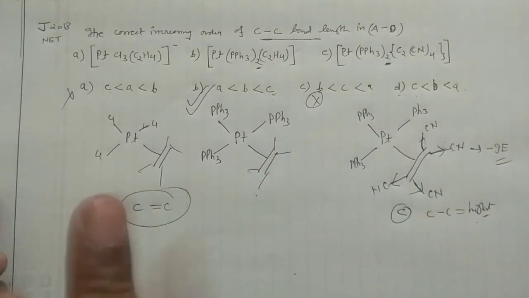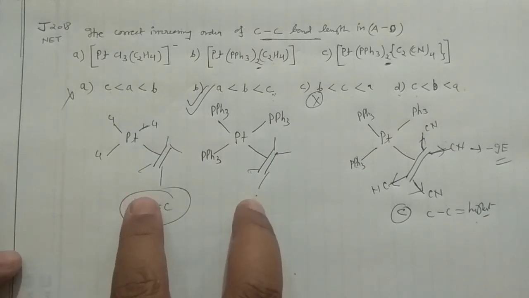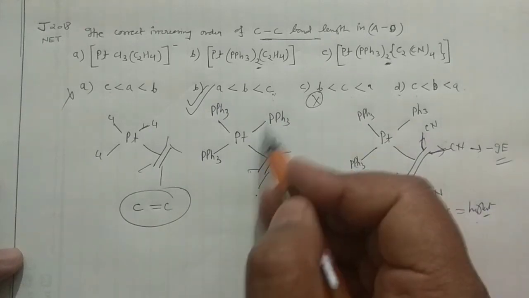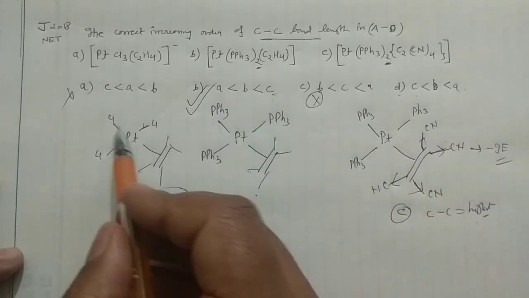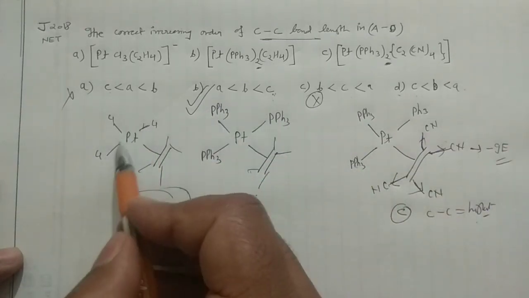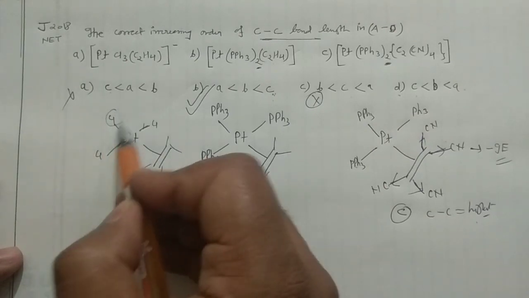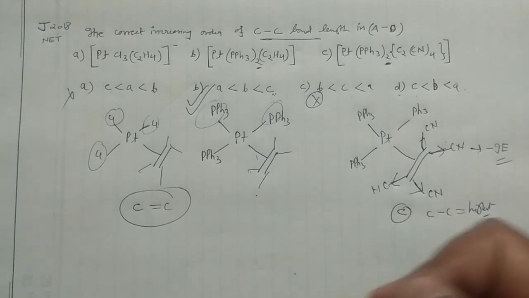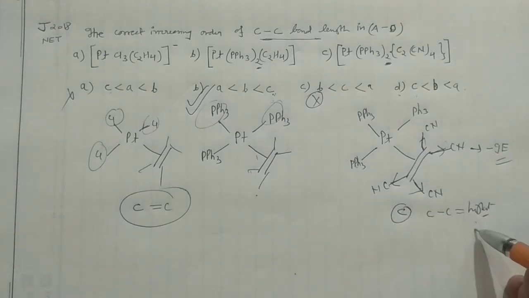You can compare these two actually, because all are having the 4 hydrogens, but this triphenyl phosphine is there and your ligands, chlorines, are there, right? So you can consider the plus M or minus I effect of all these things, but according to me we can solve this problem only by taking the minus I effect of this one.